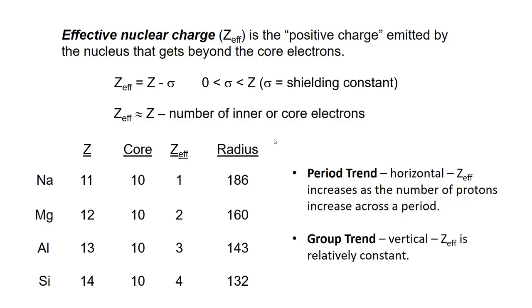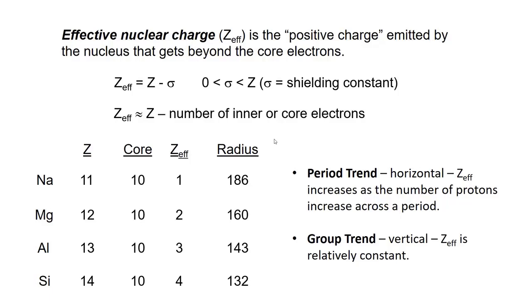And if you look at your periodic table, that may not be intuitive because the mass actually increases as you go from left to right in a period. So mass increasing doesn't mean the atom gets bigger. Okay, up and down on the periodic table, the Zeff is relatively constant.